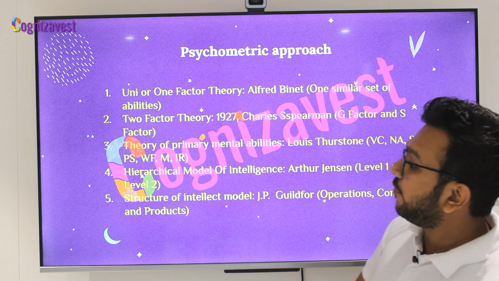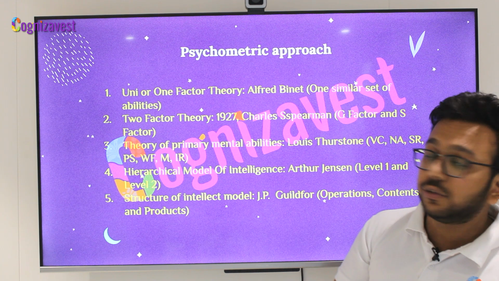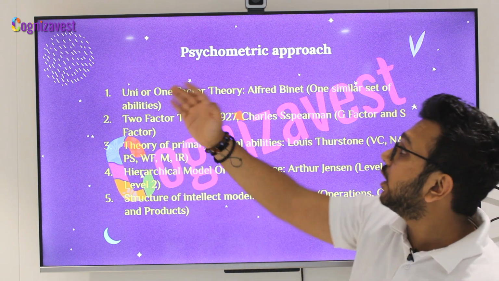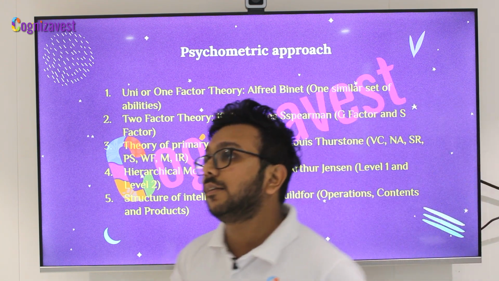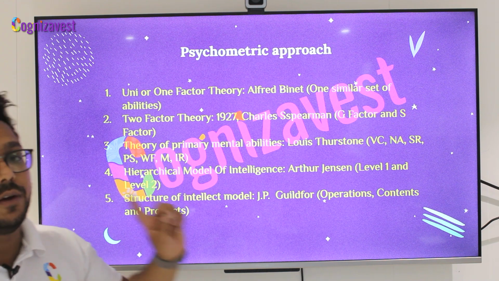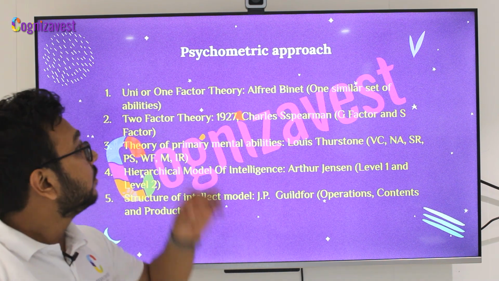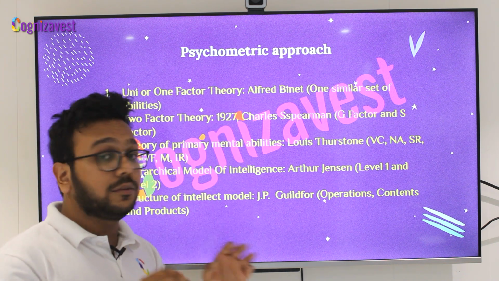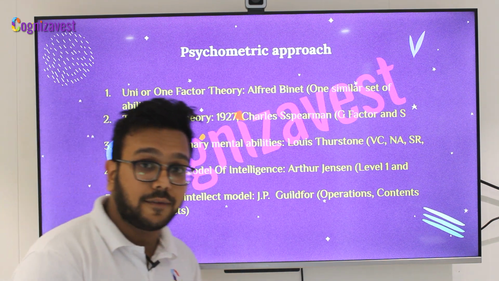Okay. Moving on, the psychometric approach theories. In this we have a total of 5 theories. Among the 5 theories, the easiest first two theories, how will we remember them? 1 and 2. One factor theory and unifactor theory given by Alfred Binet. Alfred Binet said that all of us have a common, similar set of abilities which we use in order to solve problems, right? So that is the one factor theory. Please remember these theories we are explaining in short and crisp. This is so that you can watch it one night before your exam as well.